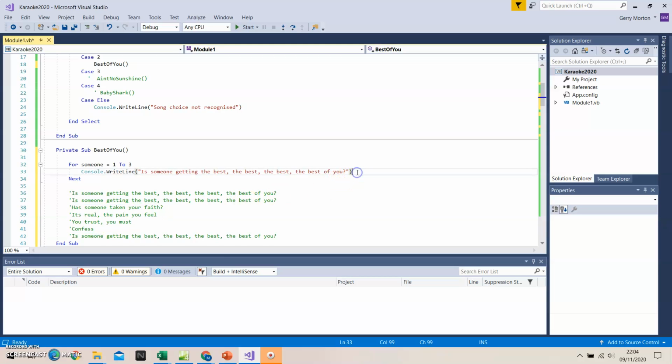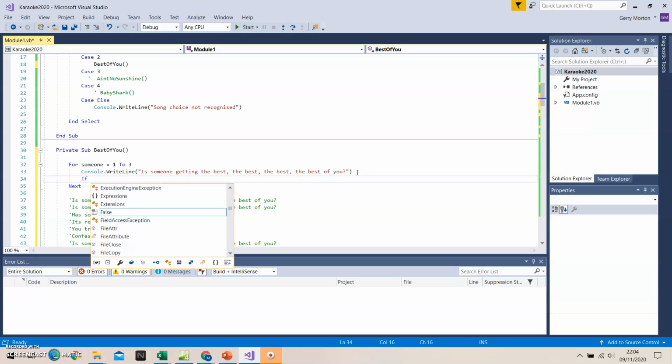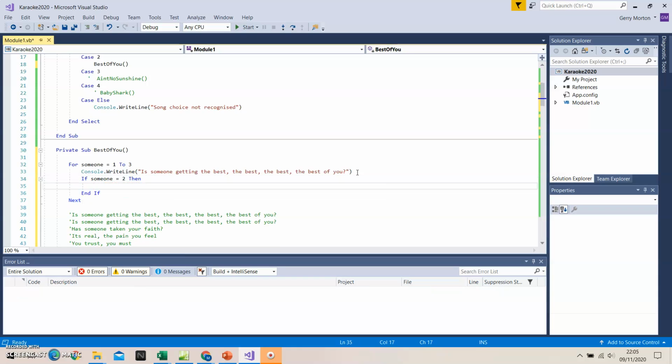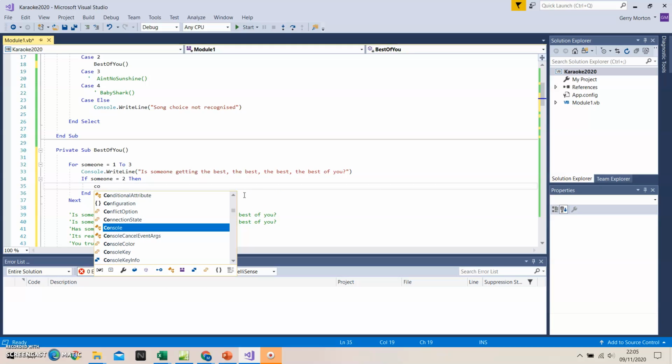So what I'm going to do is I'm going to say if someone equals 2, then, so that basically means it'll do the first line, it'll do the second line, someone will now be 2, and I know I need to put in some extra lyrics before moving on. So I'm going to just do some writing.